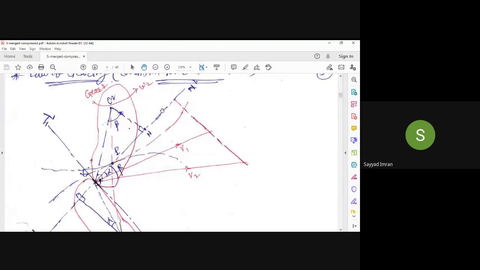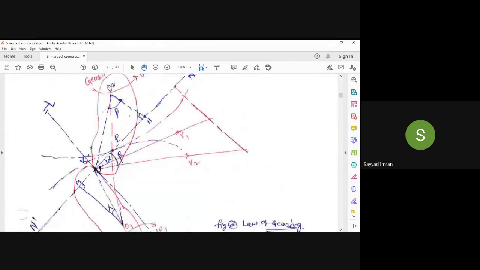NN dash is the normal and T1 T dash is the tangent. You can see here the pitch circle of gear 1 and the pitch circle of gear 2. They are meeting at point P, that is the pitch point. Here I have drawn one perpendicular from O1, and from O2 also I have drawn a perpendicular. So these are O2N and O1M.